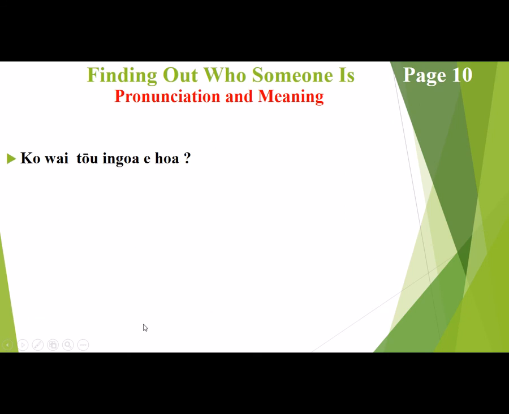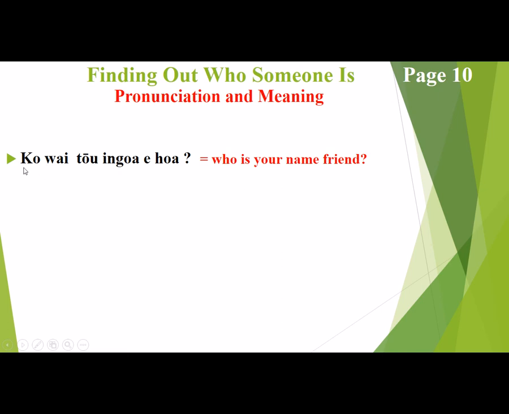So the first sentence structure we've got here is ko wai tōu ingoa e hoa. So you've got the e hoa part we've learnt already. There's a few new words here. This ko wai we'll have a look at is who is your name, friend. So the ko wai is referring to the who is.